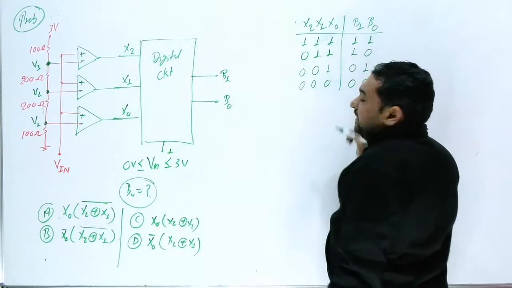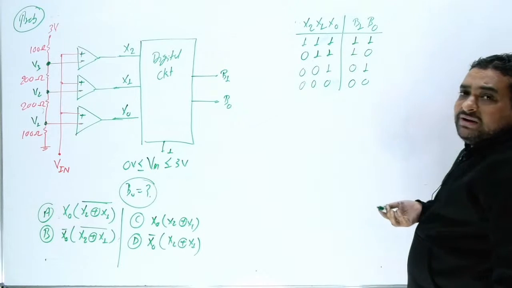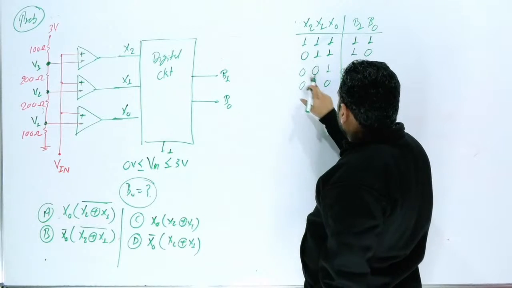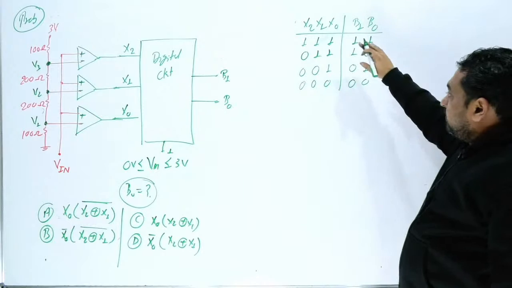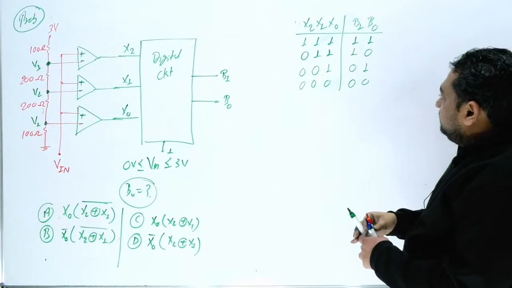But now this truth table is not completed. If you want to complete the truth table, suppose here this is 0, this is 1, this is 3 and this is 7. Here the value 4 is not present. So how can you find out this value?